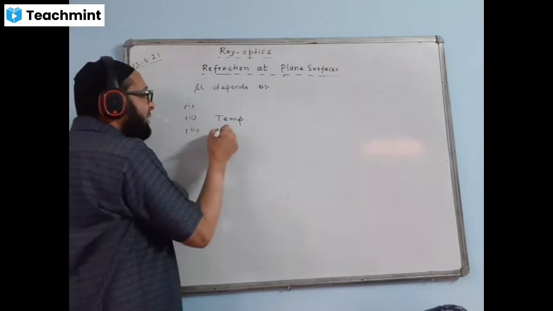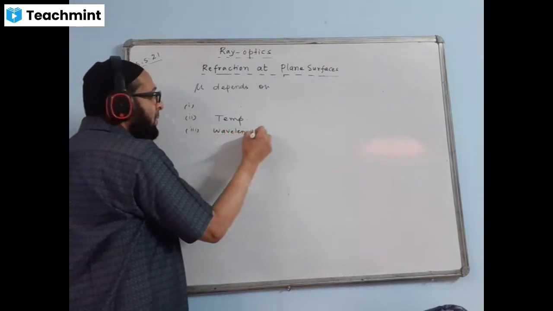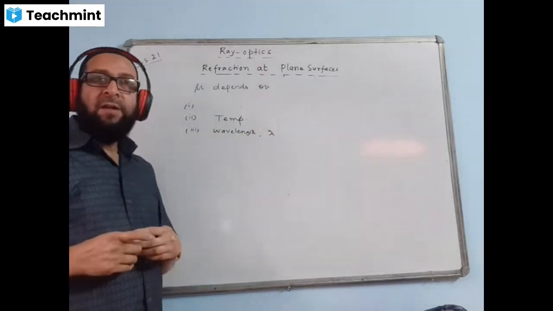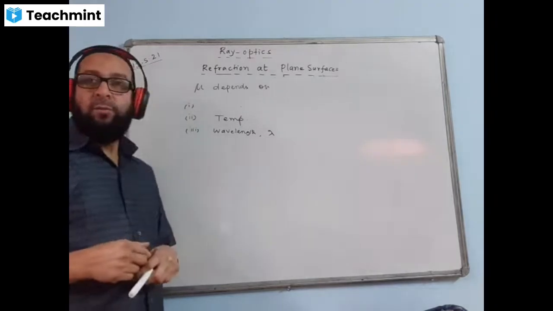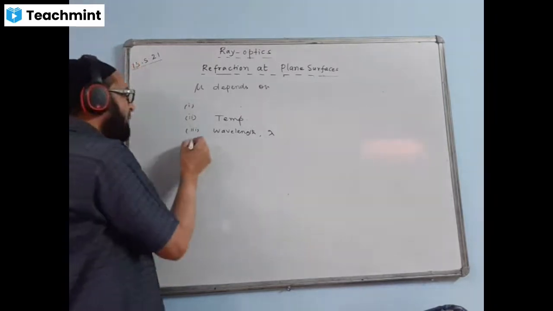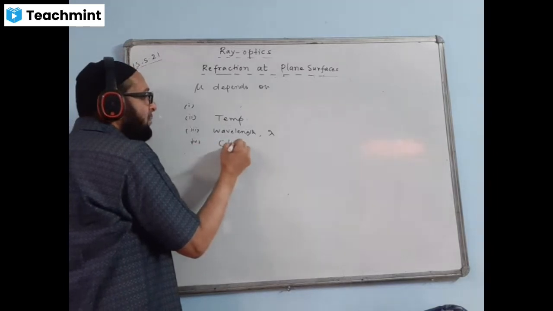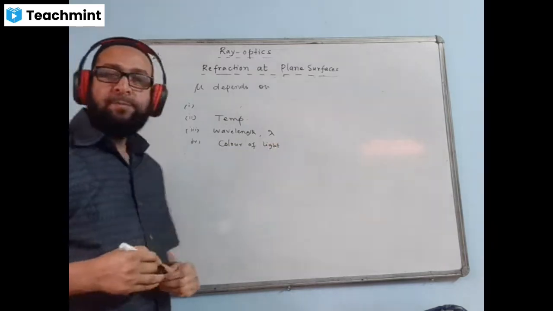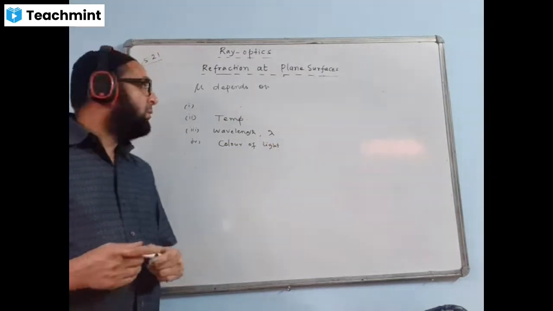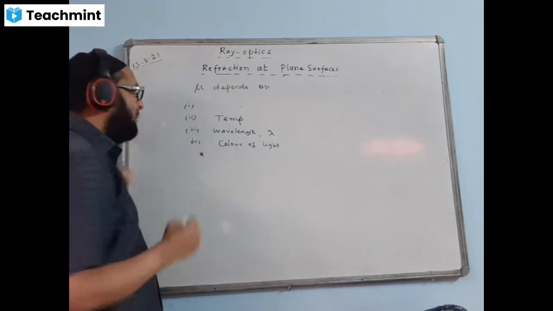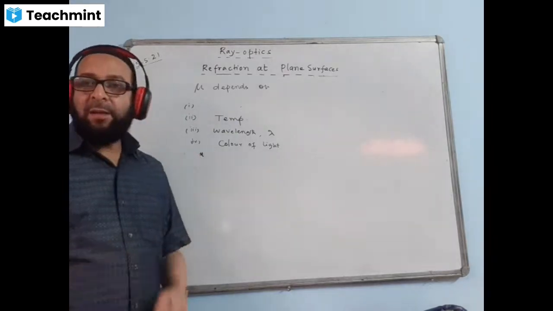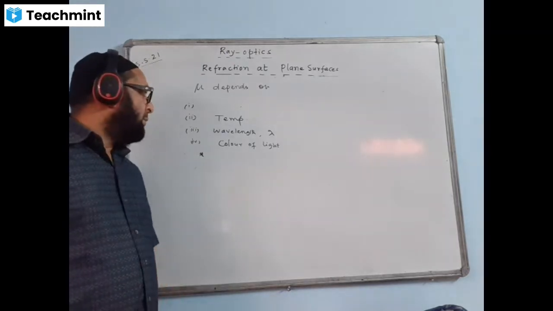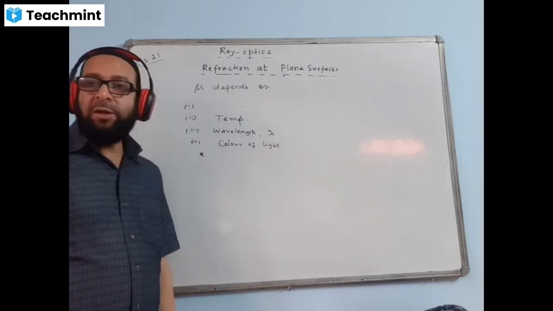Third factor, you write down wavelength of light, wavelength lambda. It depends upon the wavelength of light also. Different colors have different values of mu. Okay, and now number 4, you write down color of the light. It depends on the color of light also. Now just put an asterisk below and write down: mu varies with lambda. Mu is refractive index, that is absolute one.